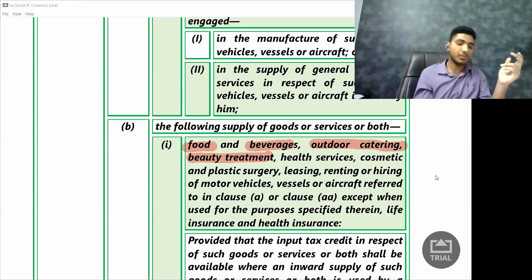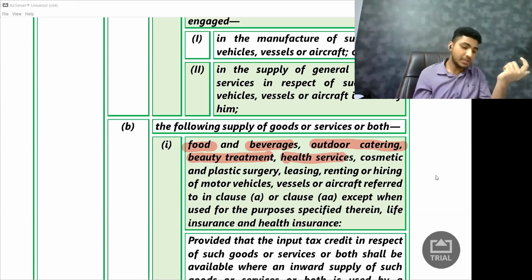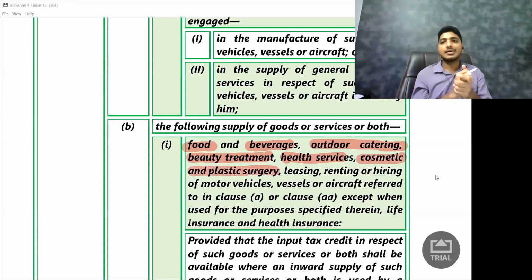Health services, oh, this is important. On health services also I'll not get the credit. Next one is cosmetic and plastic surgery. If somebody does a plastic surgery and says this is for the purpose of my business, for example models, or the heroines, almost all the heroes and heroines in Bollywood go through plastic surgery. Will they get the credit? Even if it is necessary for their business, that is for them to look better, because what sells in the movie industry is the looks, and even if they spend a huge amount of GST on that, they will not get the credit.